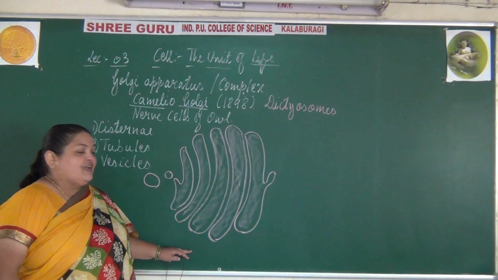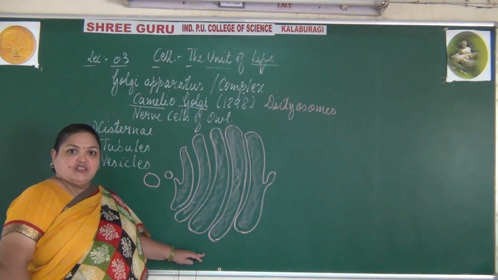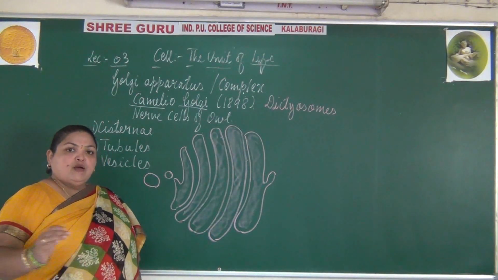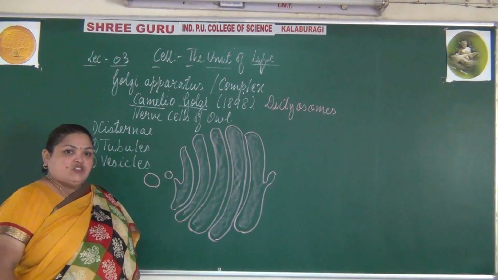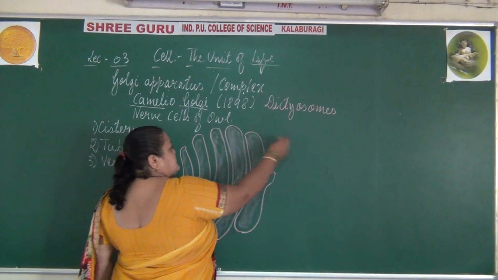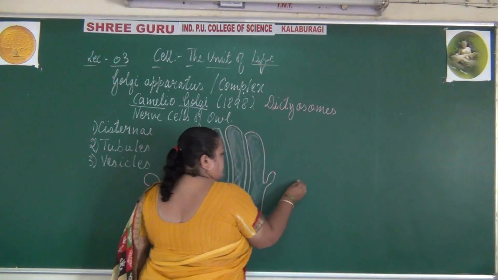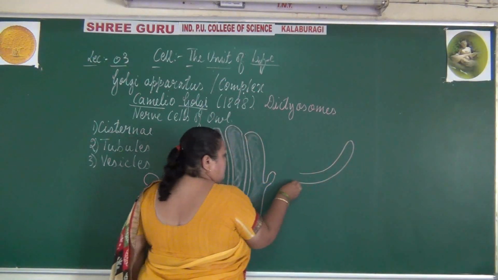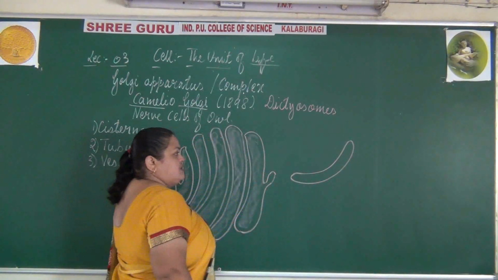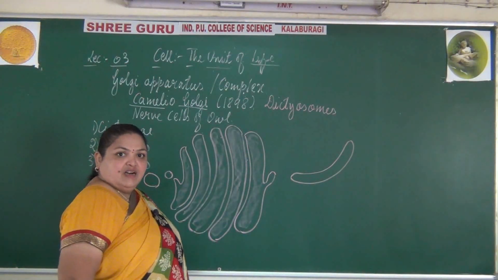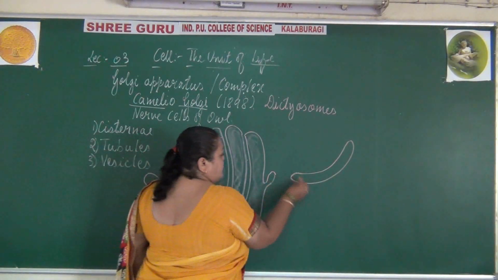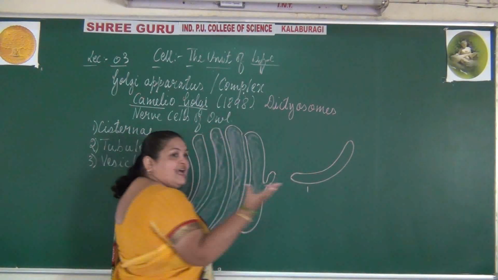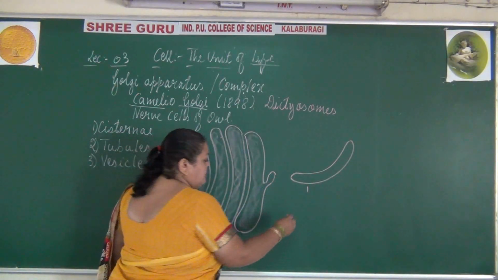They are flat structures placed one above the other, parallel to each other, but the ends are slightly curved. The cisternae, which appear like flattened balloon-like structures, are slightly curved. This curve makes them look like a bowl-like structure near the nucleus.